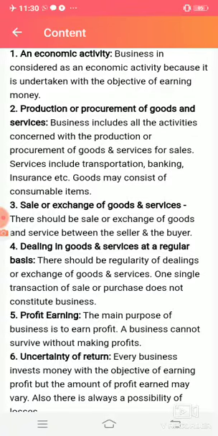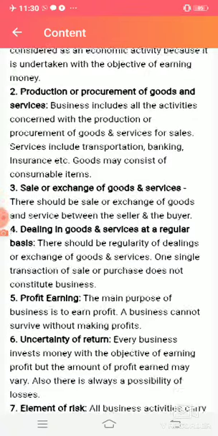Production we can understand, we can do inside the organization, but how are we going to exchange goods and services? There are lots of other services which are included here, that is transporting. With the help of transportation only we are able to exchange goods from the place where they are produced to the place where they are demanded. Banking, because for exchanging goods we require finance, and insurance for the safety of the goods. So these are all features of business.